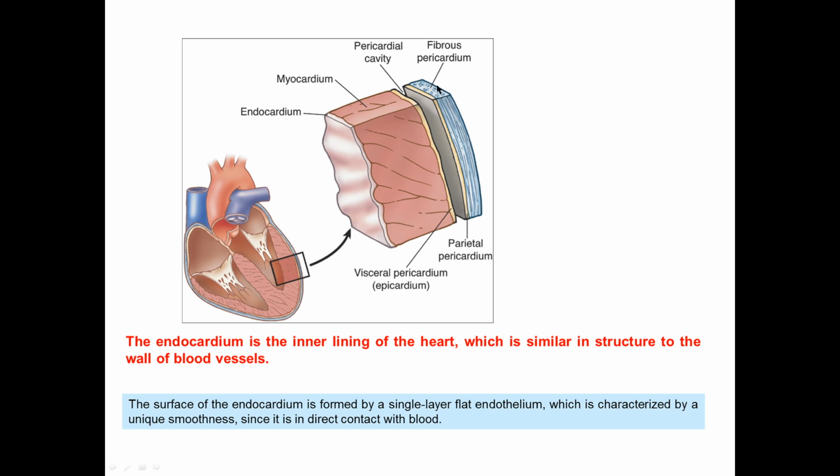Also, the big thick layer is myocardium, and pericardium has two parts, this visceral part, epicardium itself, and parietal pericardium, between them pericardial cavity. Today we will focus on endocardial damaging.